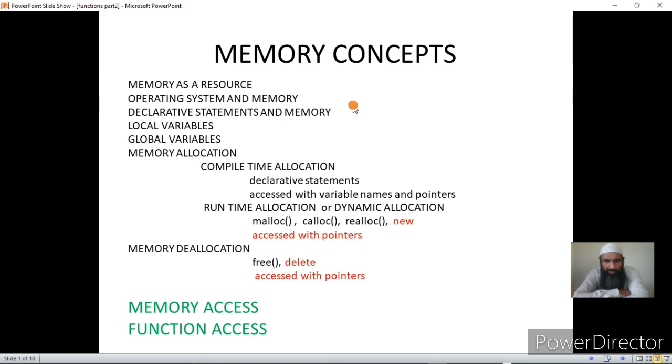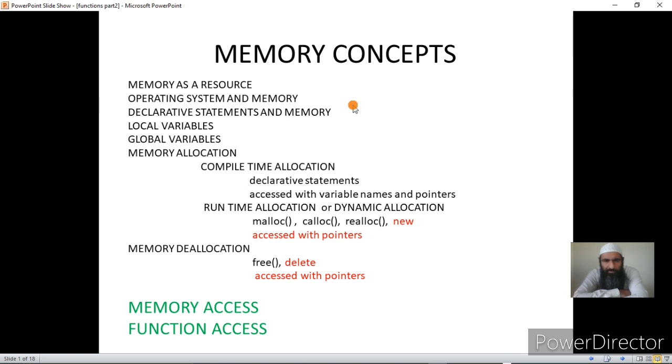provided it is available. Memory is not an infinite resource, it is a limited resource, and every program has a demand for memory. It's one of the important resources that is continuously used by the programs. Since it is managed by the operating system, the operating system itself is a system software that manages the resources of the computer system. It is a resource allocator and resource manager. All the resources of the computer system are within the control of the operating system. So the operating system is sometimes also called a control program.